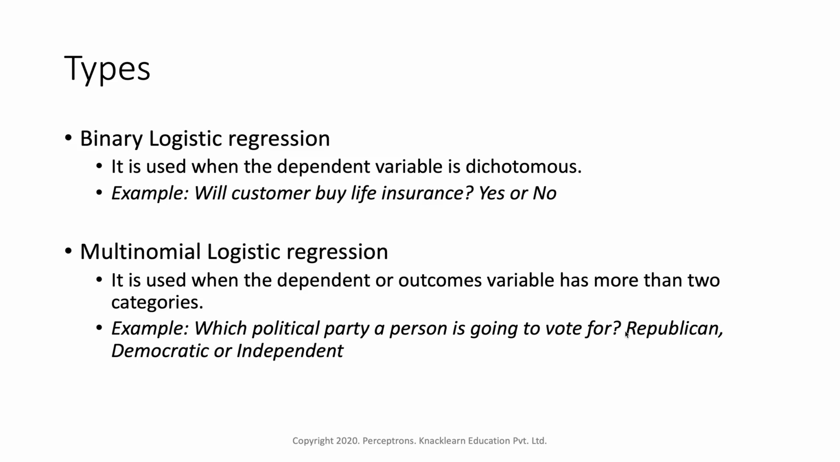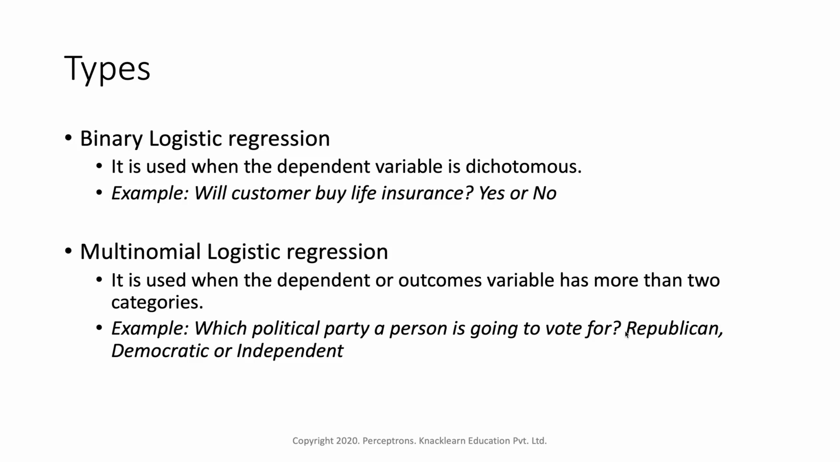Now, if you look at the types of logistic regression, it's of two types. First, binary logistic regression, where we can predict the binary outcome. It is mostly used when your dependent variable or target variable is dichotomous, that means binary. Like, will a customer buy life insurance or not? Yes or no. In that kind of scenario we can use logistic regression.